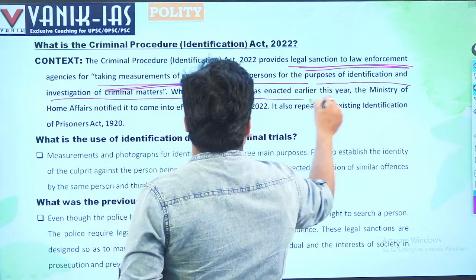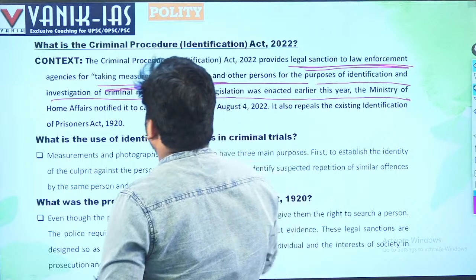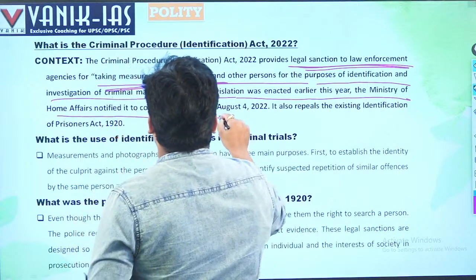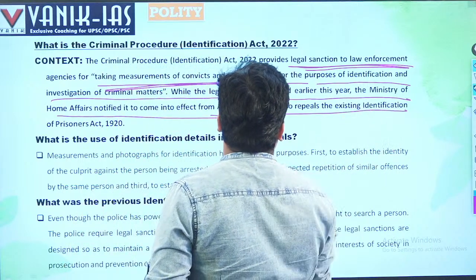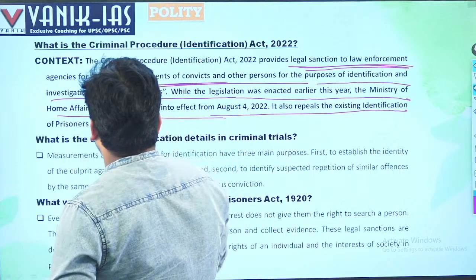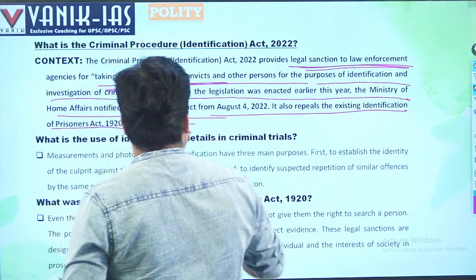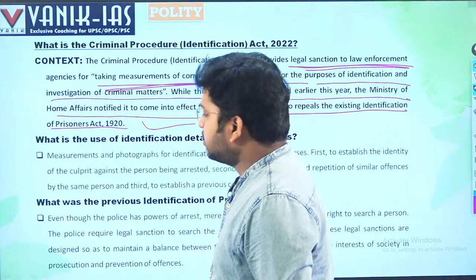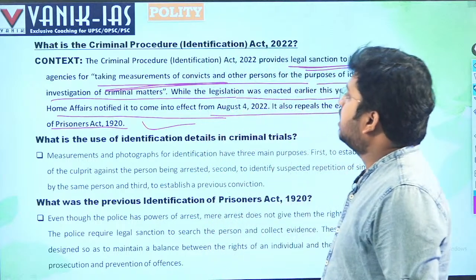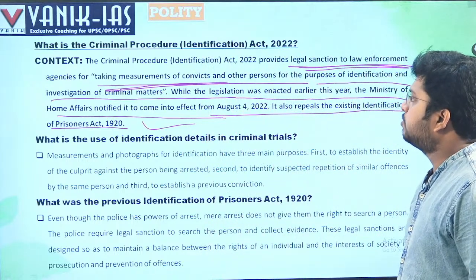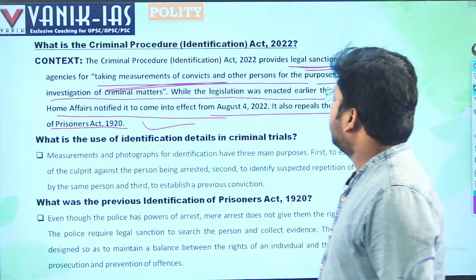While the legislation was enacted earlier this year, the Ministry of Home Affairs notified it to come into effect from August 4, 2022. It also repeals the existing Identification of Prisoners Act of 1920. Right? The existing Prisoners Act of 1920 is abolished, and the new Criminal Procedure Identification Act 2022 has started.